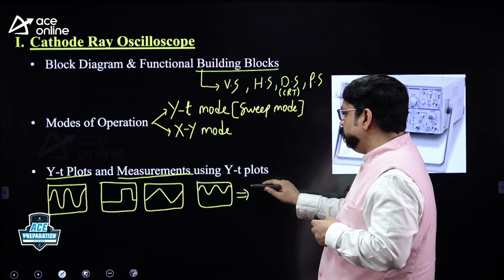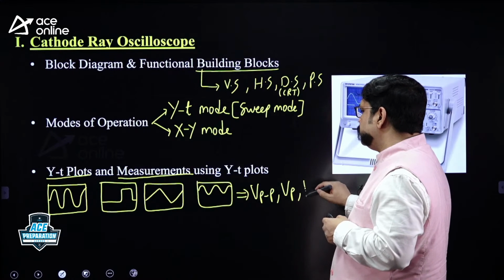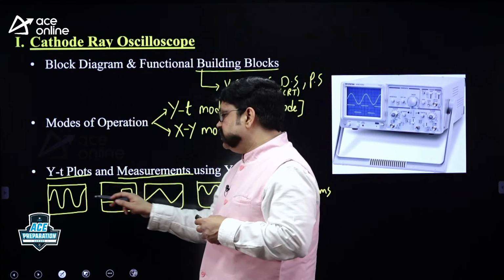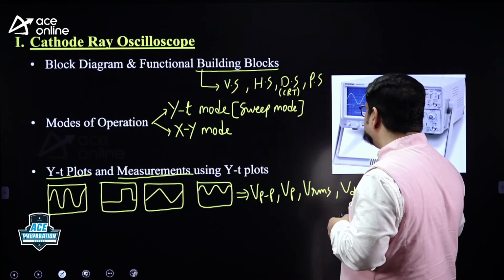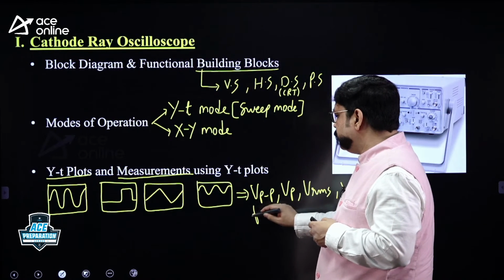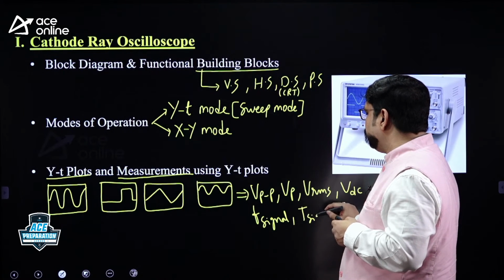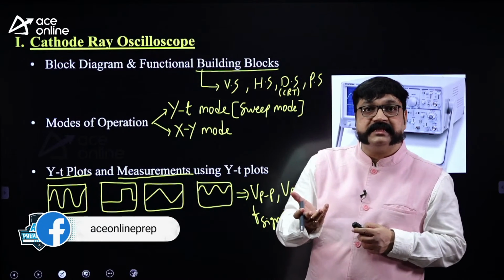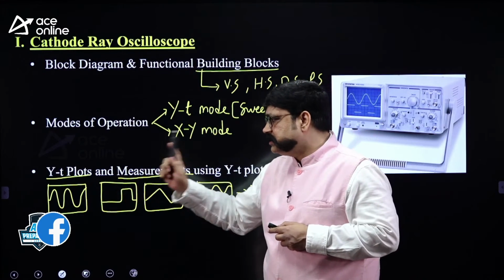What kind of measurements can you carry out? Peak to peak voltage you can measure. Peak voltage you can measure. Once you get peak voltage, you can measure RMS voltage. Anyway, here DC voltage is 0, right, for an alternating signal. But if it is a shifted waveform, you can also carry out measurement of the average value of that signal. You can also measure frequency of that signal. You can measure time period of the signal. You can measure rise time. You can measure fall time. On paper, if it is a pulse waveform, you can calculate percentage tilt. All these measurements can be carried out using the image of the unknown signal.